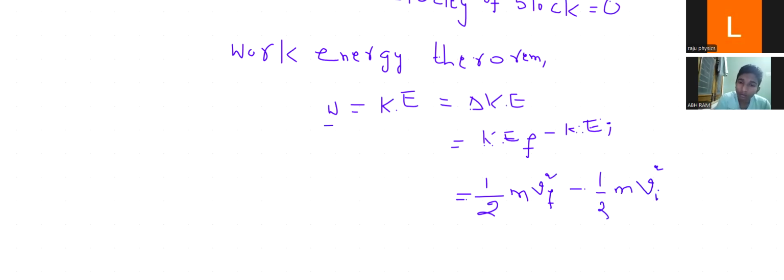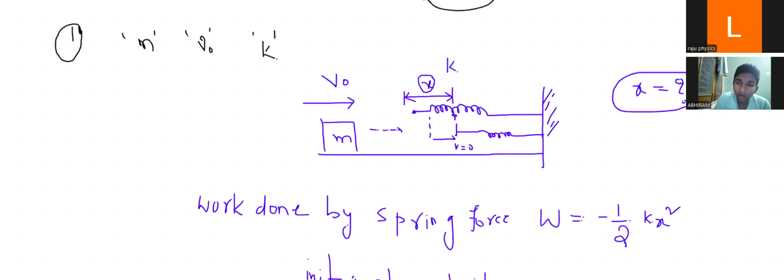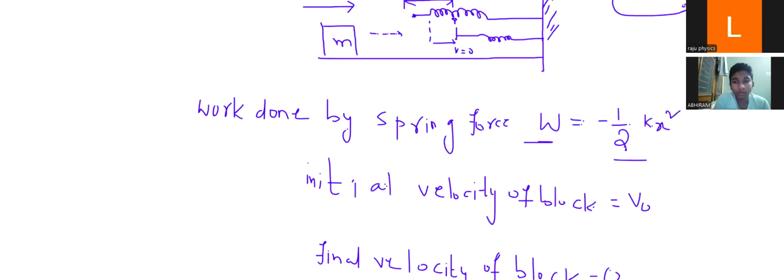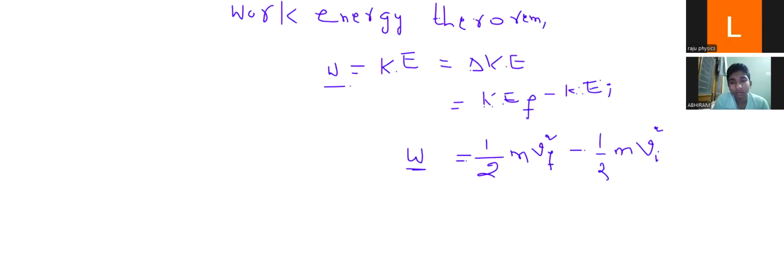So what is your work here, Abhi? Here your work is spring work or not? Yes, sir. Spring work. So in the place of W, I'm writing the spring work, that is minus half kx square. This equals half m into the final velocity, Abhi, for your spring?